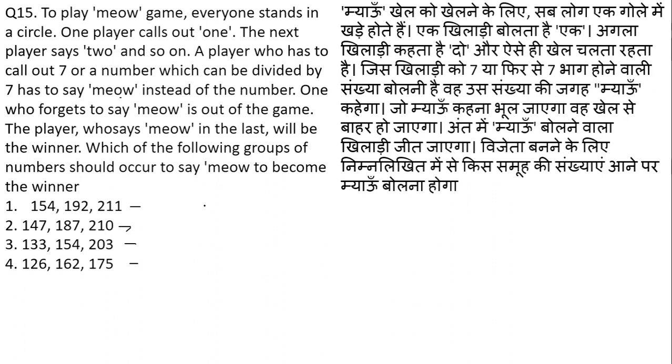So the concept behind this question is: do you really know the concept of the divisibility test, and do you really know the divisibility test of 7 or not? To understand this, I have already explained the divisibility test of 7. If twice the number at the units place is subtracted from the rest of the digits, and the remainder is divisible by 7, then the number is divisible by 7. That was the divisibility rule of 7. If you are not able to understand, you can just go through the options.